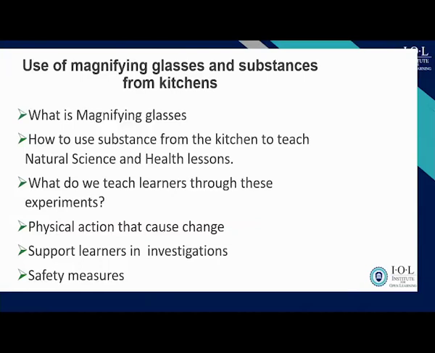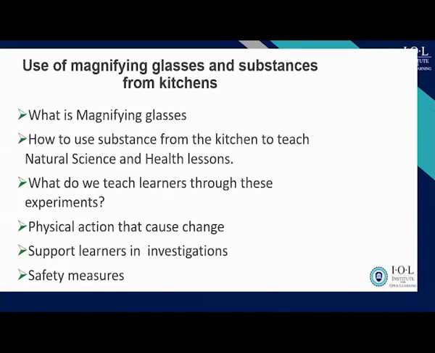So the use of magnifying glasses and substances from the kitchen. These are also resources. How are you going to use magnifying glasses to teach? Newspapers and magazines you can use to teach social study or history, but the magnifying glass is for natural science. You see that all these are resources. And how are you going to use some substances in your kitchen?